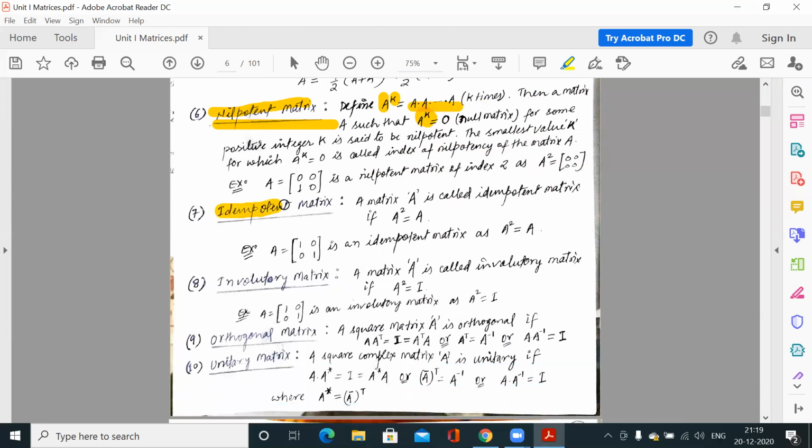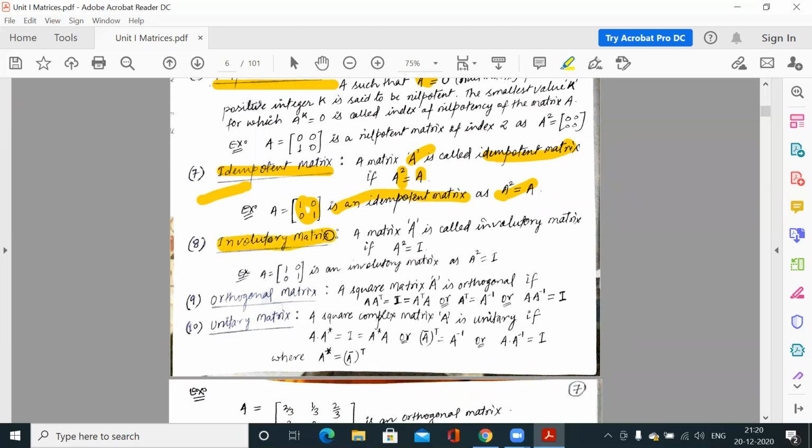Now the idempotent matrix. A matrix A is called idempotent when A square is A, meaning we make the square of A and again we get A, like the identity matrix. So this is A, a 2 by 2 square matrix, and if you remember, this is the identity matrix. If you make the square of this, 1 0 0 1 into 1 0 0 1, you will get the identity matrix again. So this satisfies the property of idempotent where A square is equal to A. So this is an idempotent matrix.